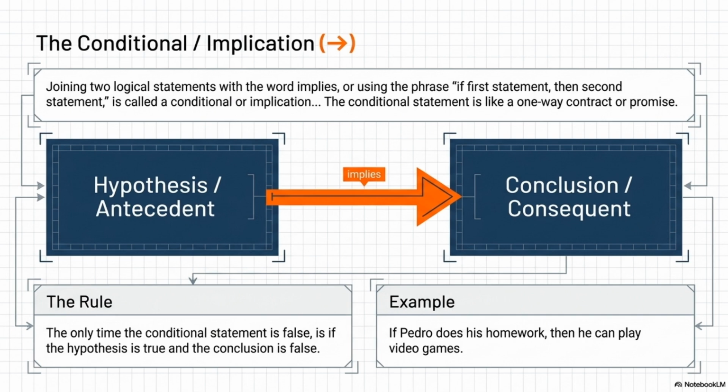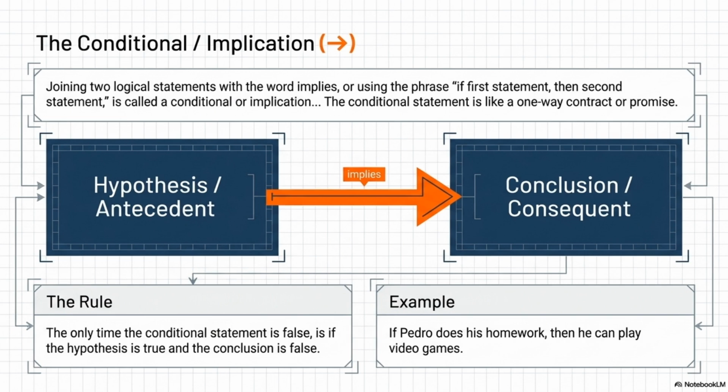Yes, exactly. And the best way to understand the conditional is to view it as a one-way promise. The logic here is actually fascinating. How so? Well, the only time a conditional statement is considered mathematically false is if the hypothesis happens, but the conclusion does not. So if Pedro does all his chores, but his parents still refuse to let him play the games, the promise is broken. The logic fails. Wait, but what if Pedro doesn't do his chores, but he sneaks onto the video games anyway? Does that break the logic? It actually doesn't.